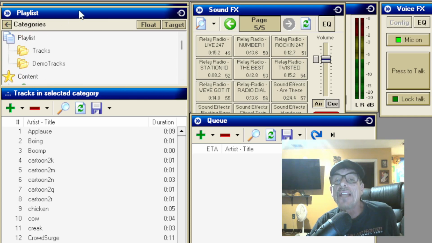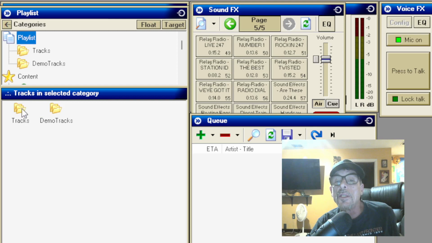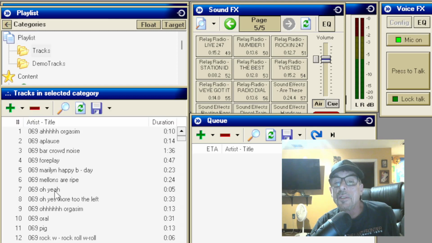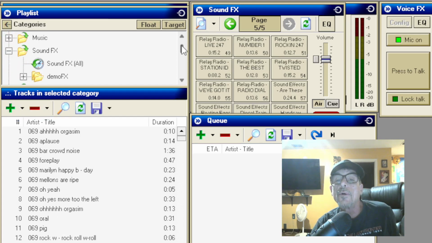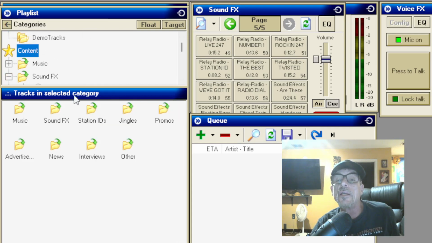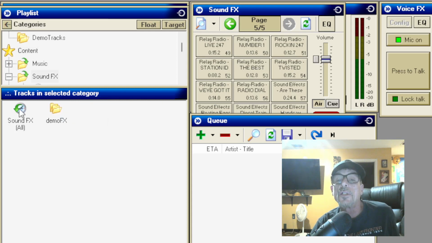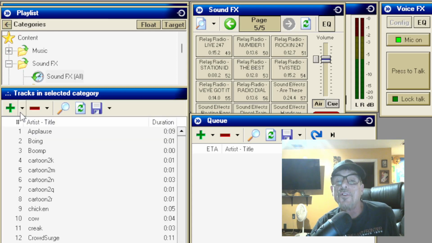Go up here to your category window. Normally, your playlist is going to look like this in everyday use, but you have this category window up here, or content window. Excuse me, categories. And we want to go down to content. After content, you'll see a bunch of other windows. Go to your sound effects. Double click that. You have sound effects all. Double click that. That will bring up all your sound effects that are in your relay radio